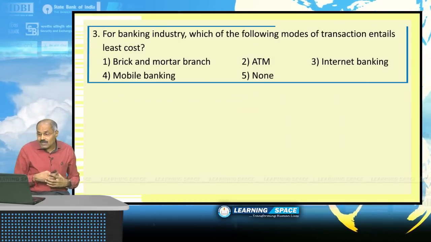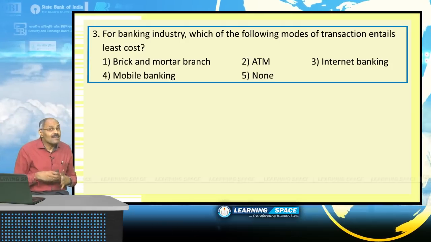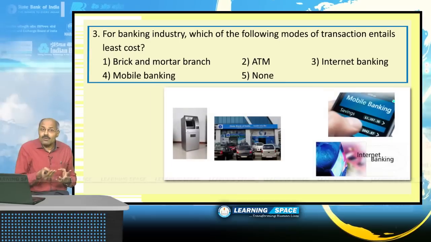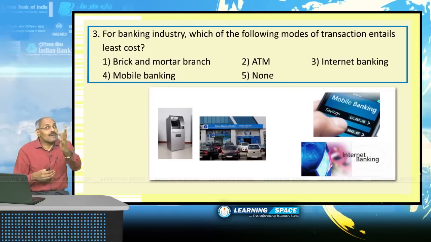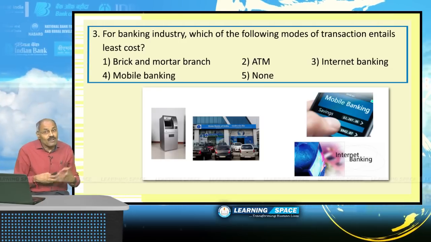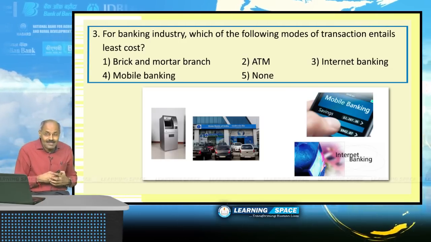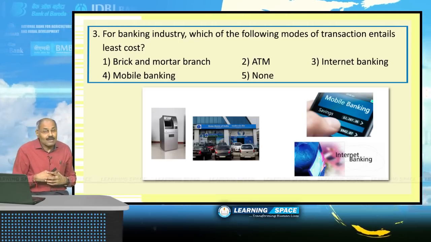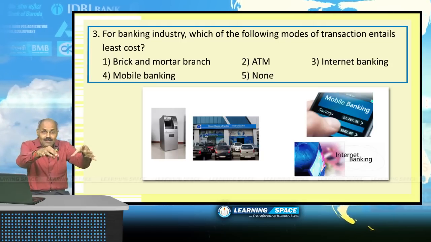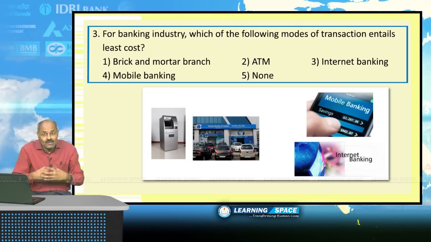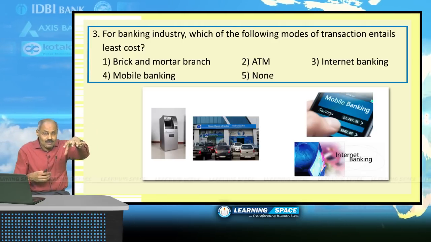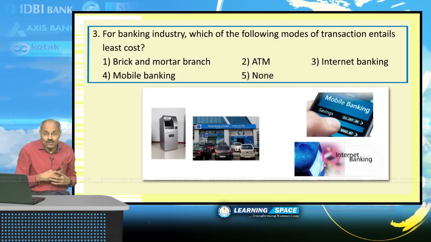For the banking industry, which of the following modes of transaction entails the least cost? All of you are well aware about ATMs. You can go to an ATM and withdraw money. All of you are well aware about internet banking. Third one is mobile banking. First one is brick and mortar branch. What is brick and mortar branch? That means when you are going to the bank physically, to the branch of the bank, that is called brick and mortar branch.